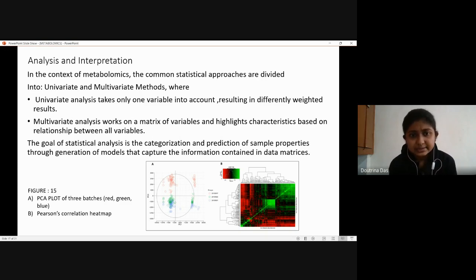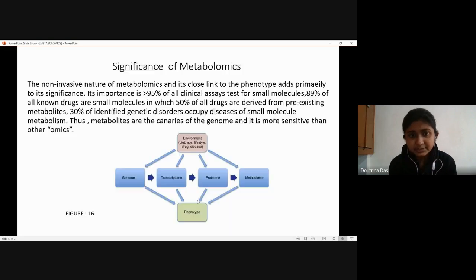So the goal of statistical analysis is the categorization and prediction of the sample properties through generation of models that will capture the information contained in the data matrices. From the data matrices, as I have told previously, you get predictions and can know about the properties of the samples we wanted to study. So these are some biostatistics related pictures or plots that are depicting the results that we obtained previously.